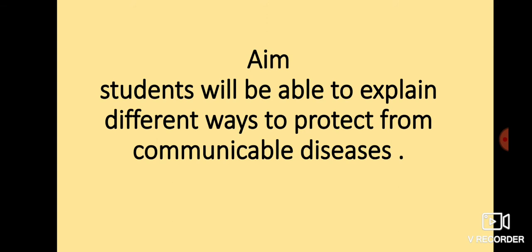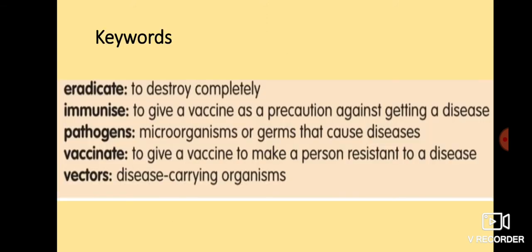Polio is a viral disease which affects children below 5 years of age. It cannot be cured, but it can be prevented by vaccination. It is spread through food and water. When children are vaccinated using an injection, they cannot catch polio. This is called immunization. So children, here we are looking at some keywords which we will use in this chapter.